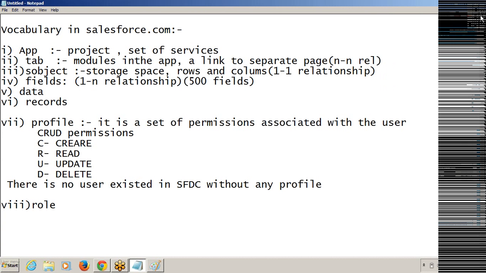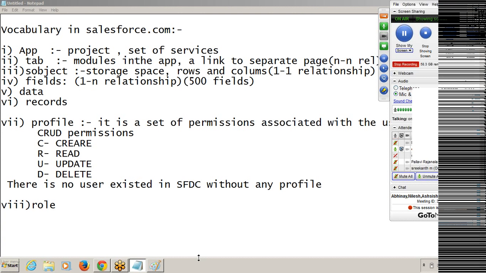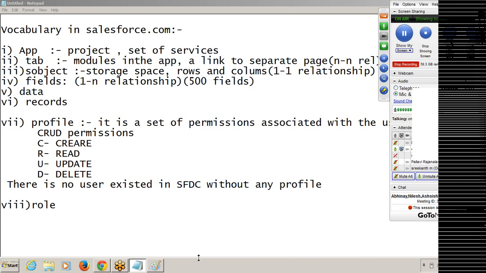By default, whenever you get an account from Salesforce.com Developer Edition, a user will be created. That user will get which profile?